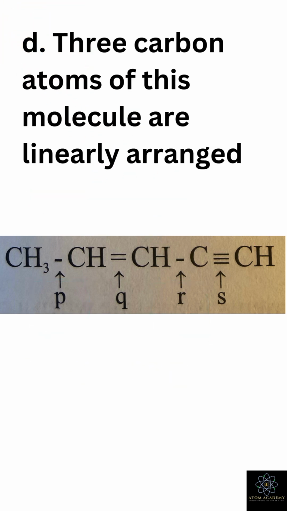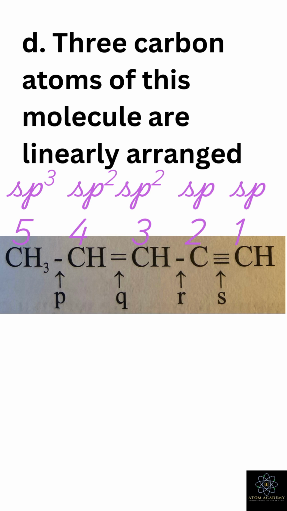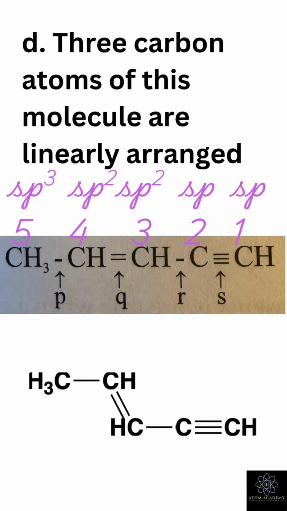Statement D. 3 carbon atoms of this molecule are linearly arranged. Let's check. Carbon 1 and carbon 2 are sp hybridized, so they are linearly arranged. Carbon 3 is connected to an sp carbon, so it also lies linearly along that axis. Although carbon 3 is sp2 hybridized, the linearity exists up to 3 carbon atoms. On the other end of the chain, carbon 4 is sp2, carbon 5 is sp3, so there is no linearity there. Hence, exactly 3 carbon atoms are linearly arranged.